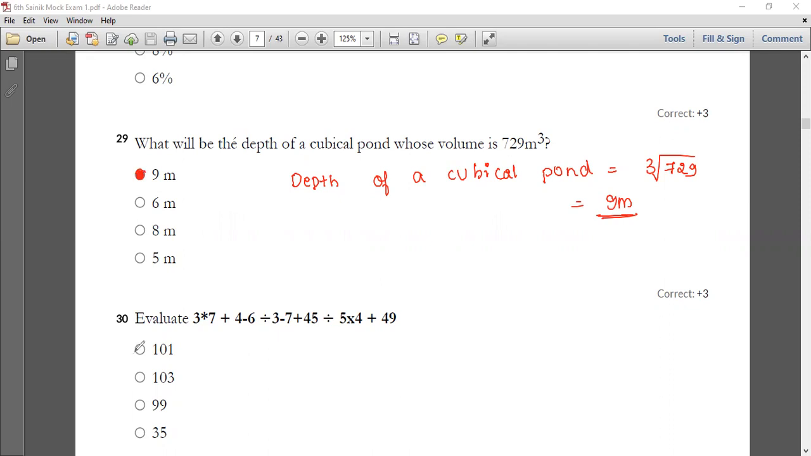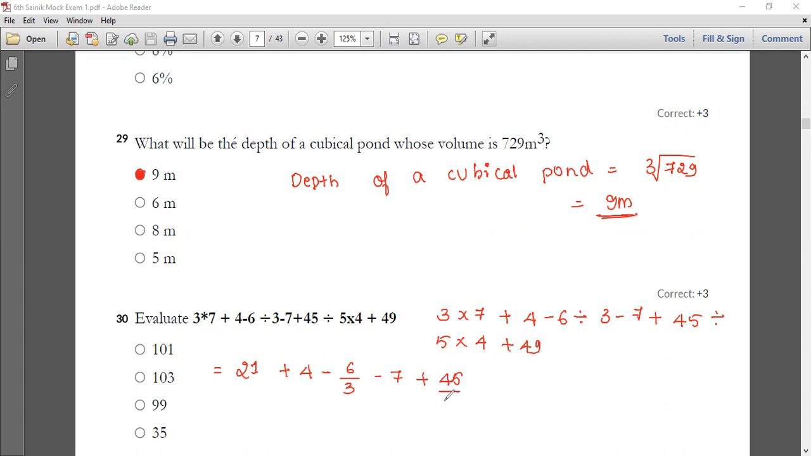Coming on to your 30th one: evaluate 3 into 7 plus 4 minus 6 divided by 3 minus 7 plus 45 divided by 5 into 4 plus 49. This is again a question from the simplification chapter. With the usage of the BODMAS rule, you have to solve this. Come, let's solve. 3 7s are 21 plus 4 minus 6 divided by 3, and 6 divided by 3 minus 7 plus 45 divided by 5 into 4 plus 49.